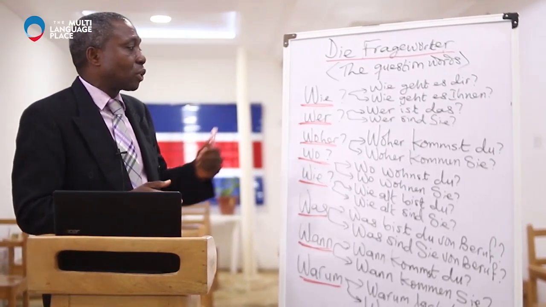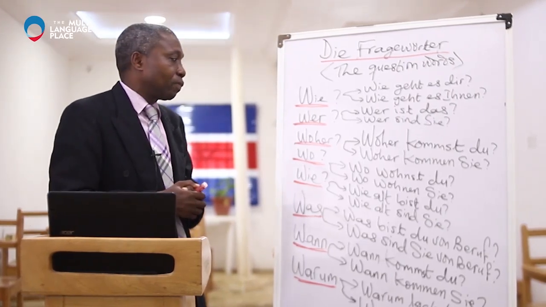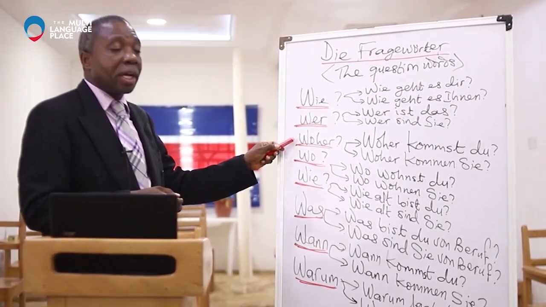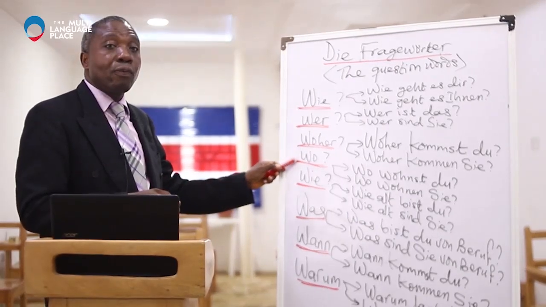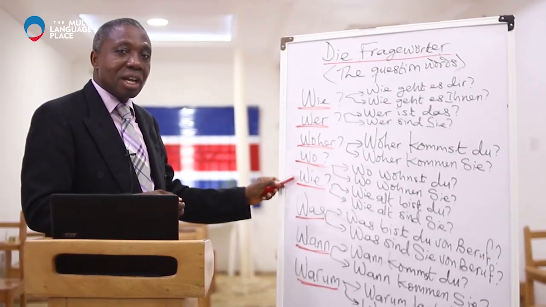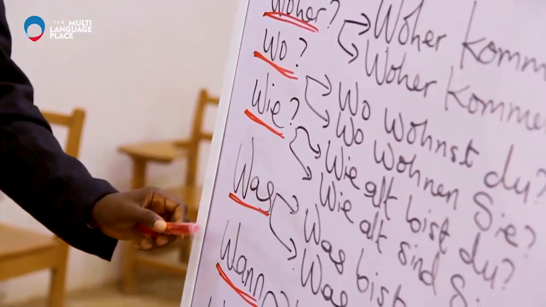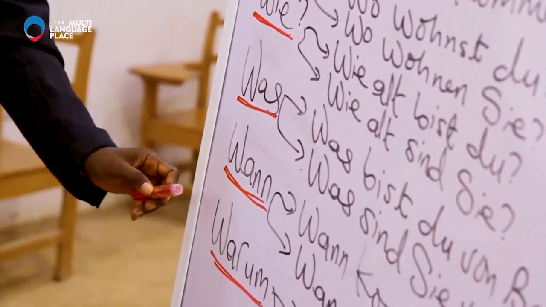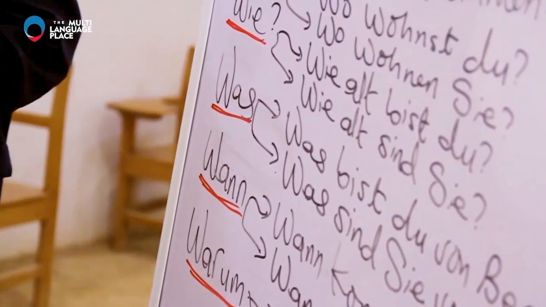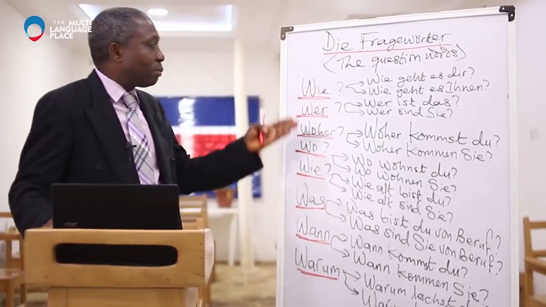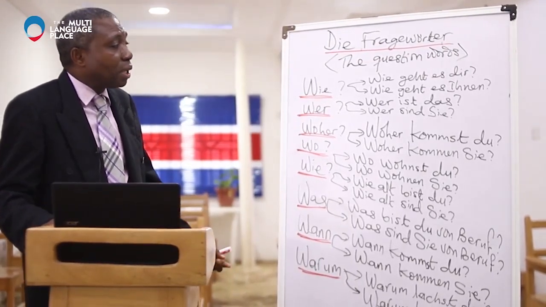Look at this. The first one, wie. Wer. Woher. Wo. Wie. Was. Wann. Warum.